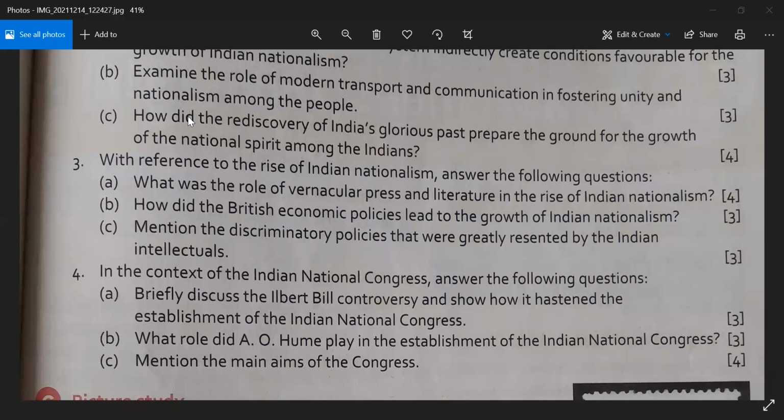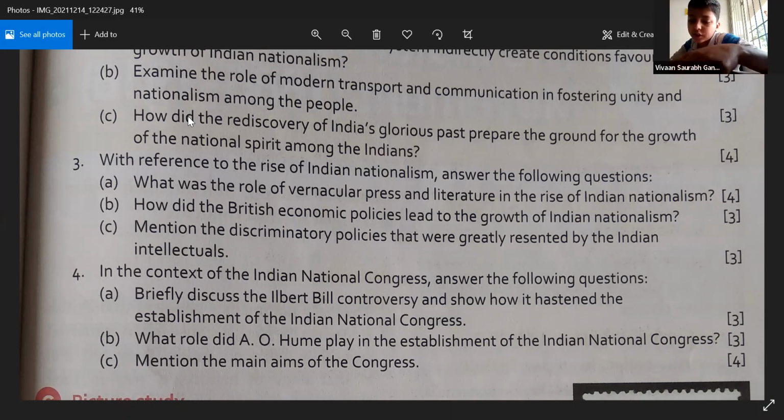Okay, how did the British economic policies lead to the growth of Indian nationalism? Economic means related to money terms, right? What economic policies did they bring? And it again helped to the rise of nationalism. Who will tell this? Yes, Vivan.